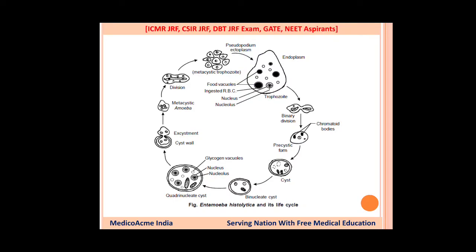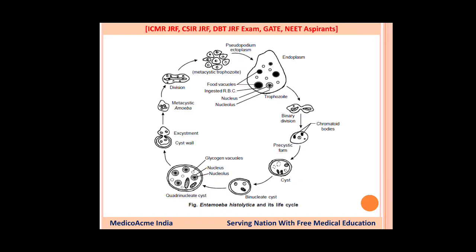Then the minuta undergoes encystment. Encystment is nothing but the formation of a covering outside the organism to protect it from the environment. This life form starts with karyokinesis, which is marked by the binucleate cyst and then the quadrinucleate cyst.